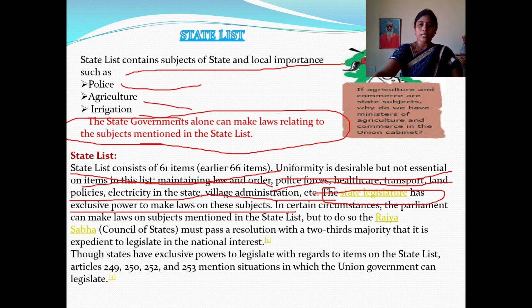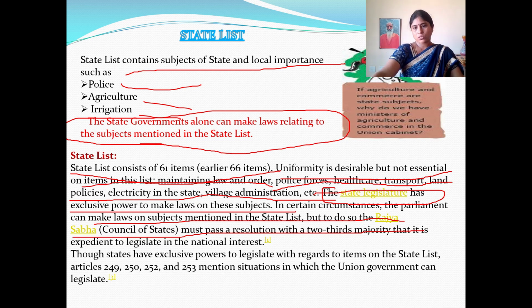In certain circumstances, the parliament can make laws on subjects mentioned in the state list, when it concerns the entire country, only for some matters which have major priority for the welfare of the people. In those cases, sometimes our parliament also can make some laws.